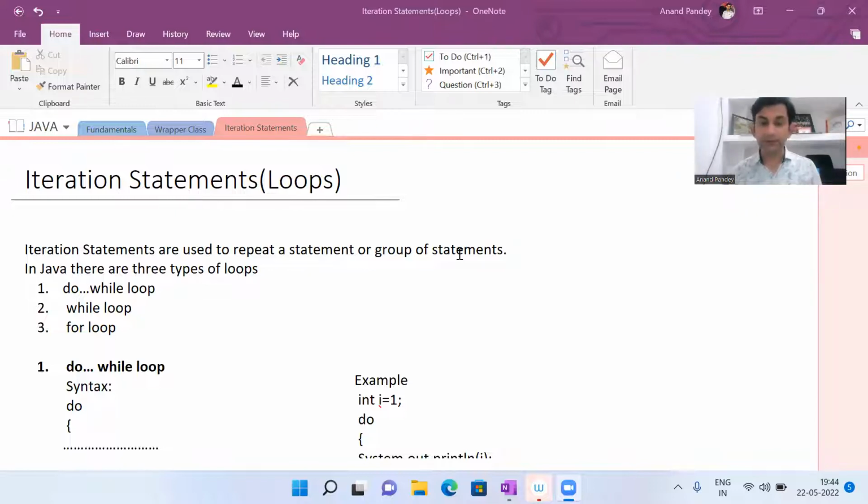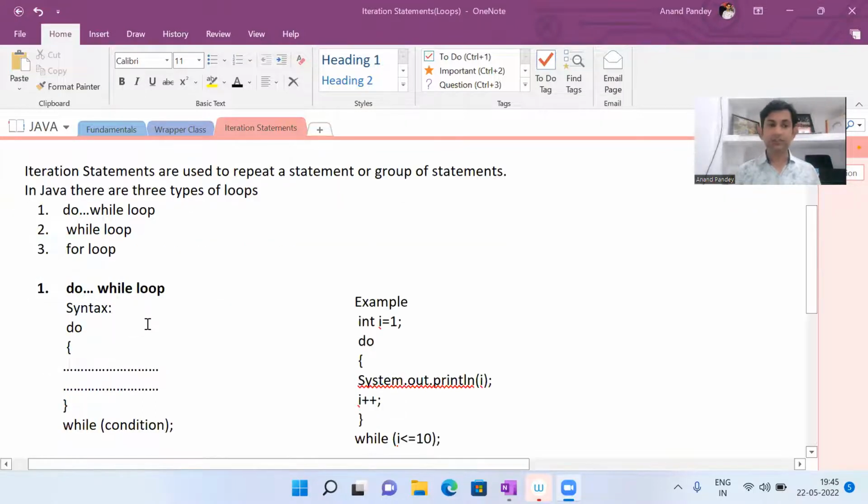मतलब अगर हमें प्रोग्रामिंग में किसी एक स्टेटमेंट को या एक से ज्यादा स्टेटमेंट को रिपीट करना हो, कई बार उसको एग्जीक्यूट करना हो, in that case what we use loops, we use iteration statement. And iteration means what? Iteration means repetition. Okay, so there are three types of loops in Java. First is do while loop, second is while loop, and third is for loop. So in this video I will try to explain the working with one example of each and every loop. So let's start with do while loop, the first loop here I have.